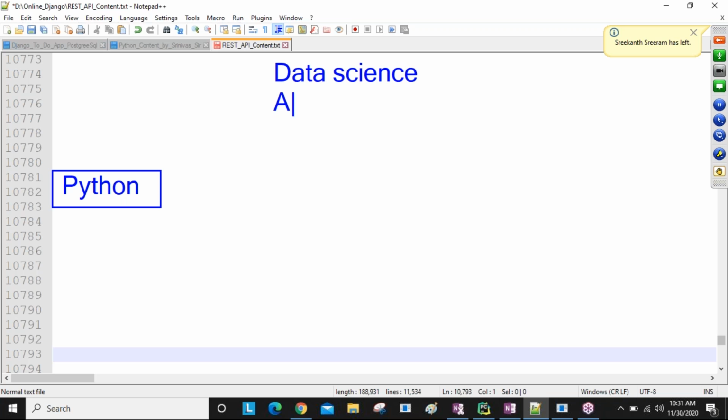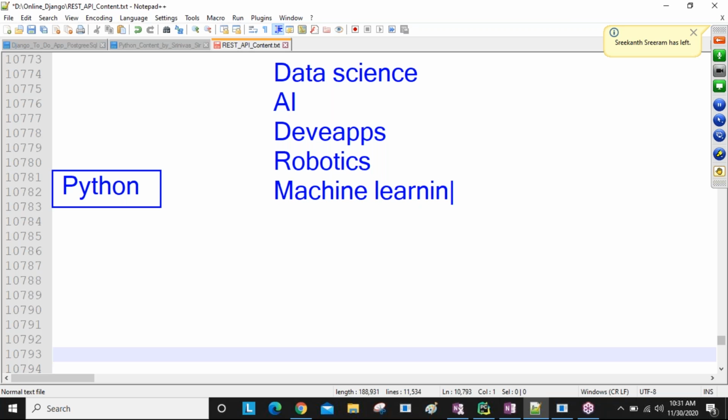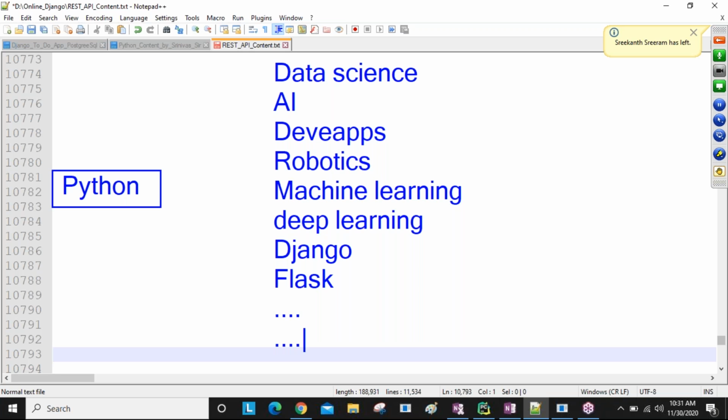Data science, artificial intelligence, AI stands for artificial intelligence. Okay, so DevOps, robotics, machine learning, deep learning, Django and Flask, okay, like n number of courses are there, guys. So many courses are there.